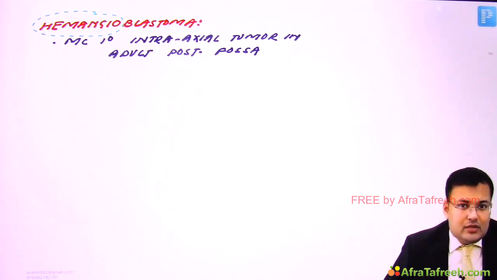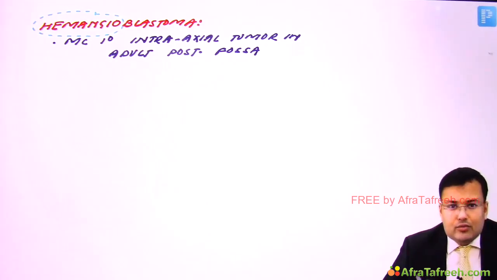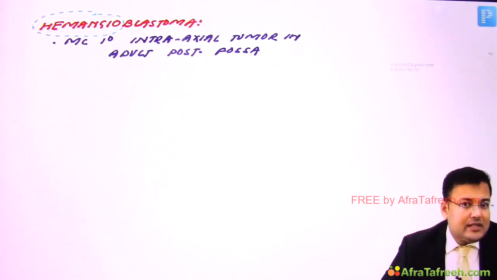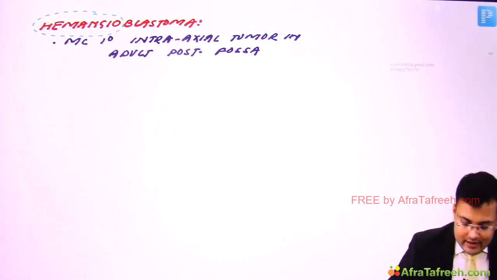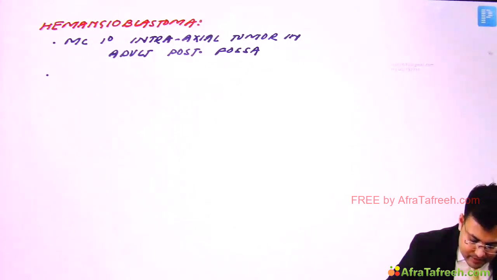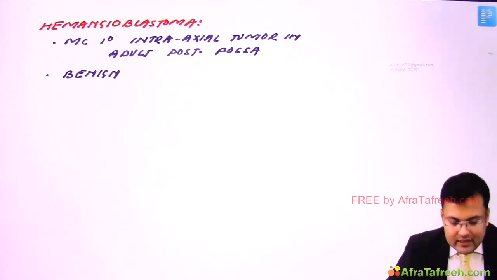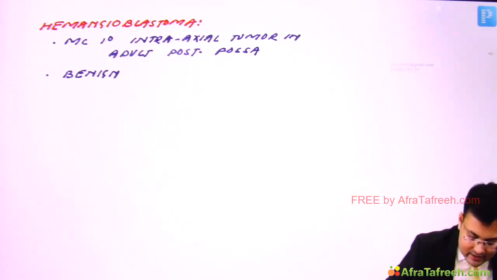So if the patient is going to produce increased erythropoietin, what is the problem? These patients are having what? Polycythemia. And we discussed the tumor is benign, associated with abundant thin-walled vascular channels.